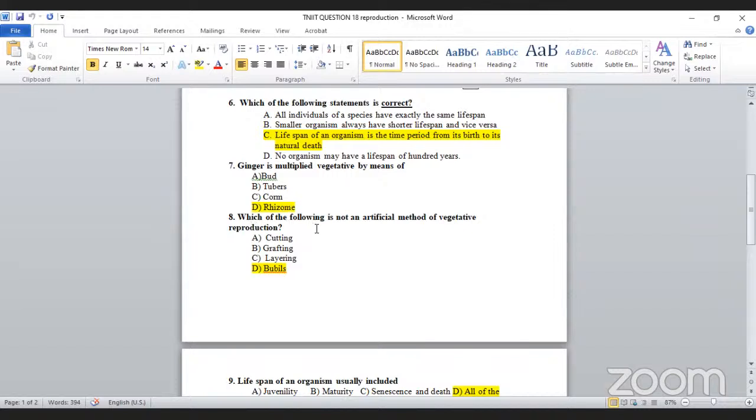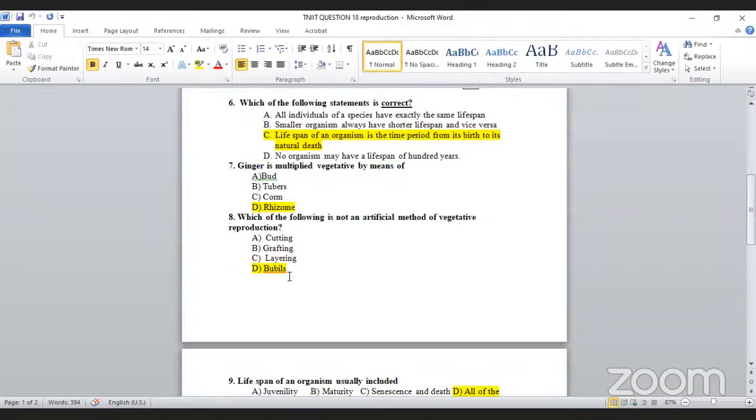Which one of the following is not an artificial method of vegetative reproduction? Okay, this is already cutting, grafting, layering. These all come under what is known as artificial, man-made. Okay, so bulbils is not artificial. We can take an example of which one? Onion is also bulbils, isn't it? We cannot produce it by artificial methods.